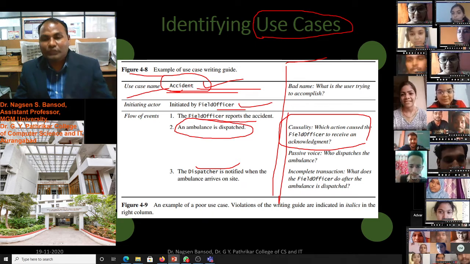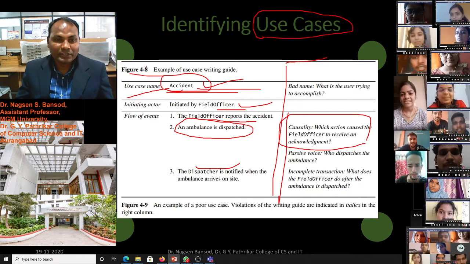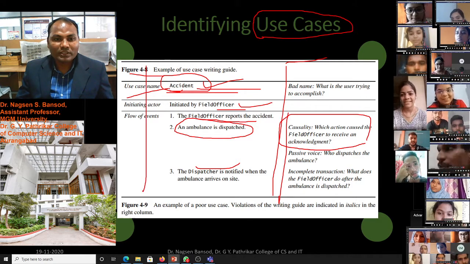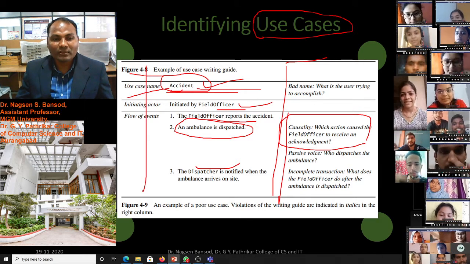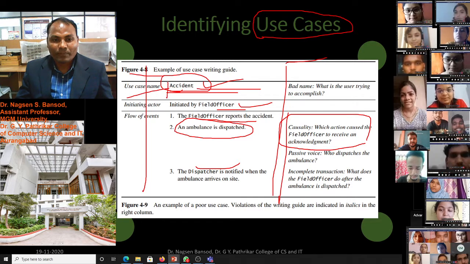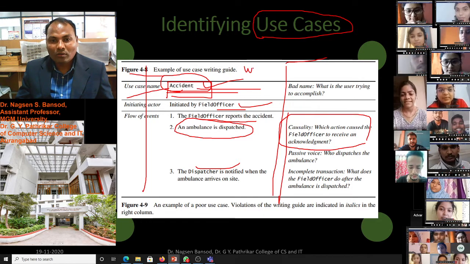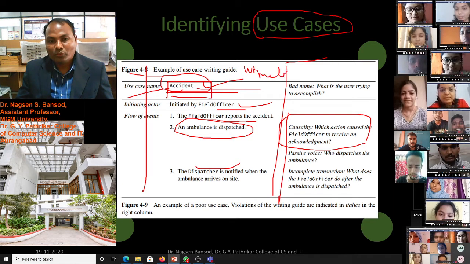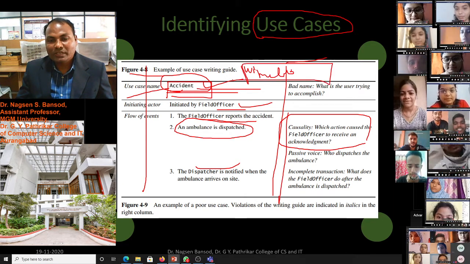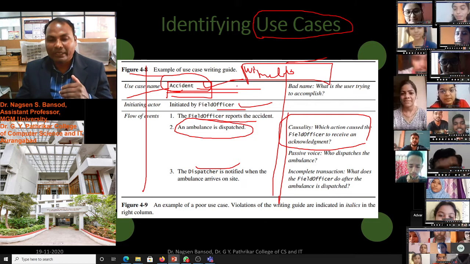That is a use case. Like this, you see here in one page, one use case is written, the accident use case. Similarly, you can write a withdraw money use case if you want to do that.